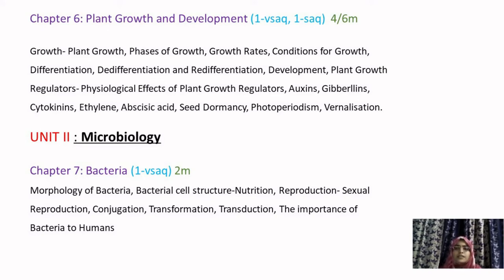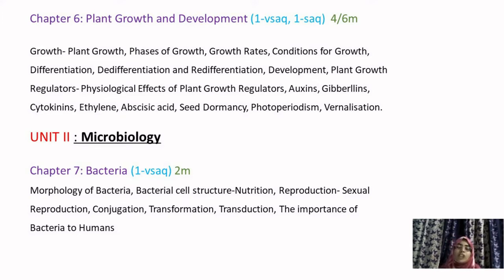What are growth regulators? It is like when we drink milk, we usually add some Boost or Complan to it. Why do we add it? Of course we add it for the taste, but it also gives us some energy. Similarly, plants also have growth regulators like auxins, gibberellins, cytokinins, ethylene, and abscisic acid. These are the main plant growth regulators, which support the plants in growth and development.